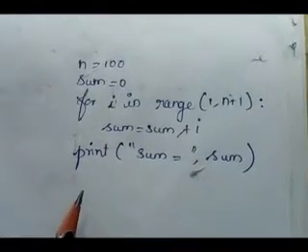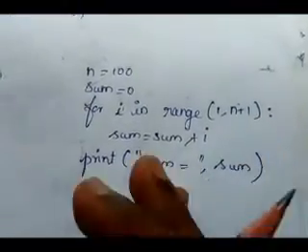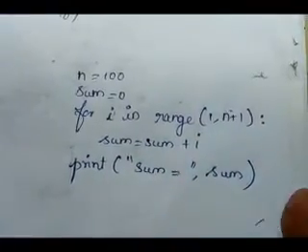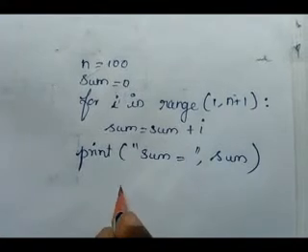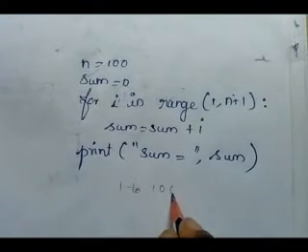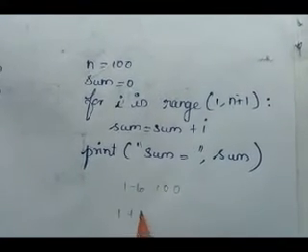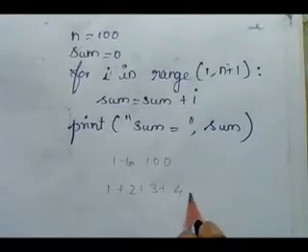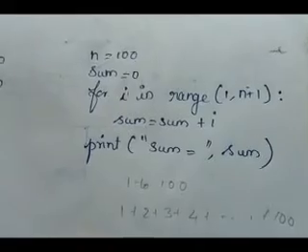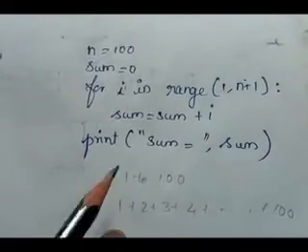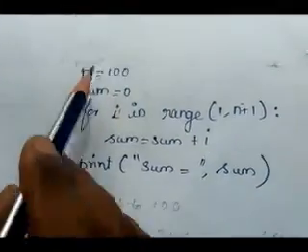Okay children, we will see the next example using for loop. To calculate the sum of 1 to 100 numbers, that means 1 plus 2 plus 3 plus 4 plus up to 100, we want to sum. Understand? Then how can we do that? See here, the example program is here.